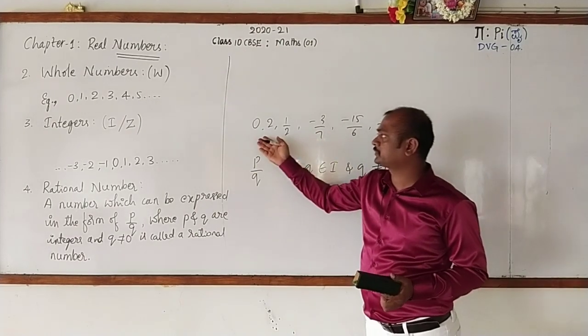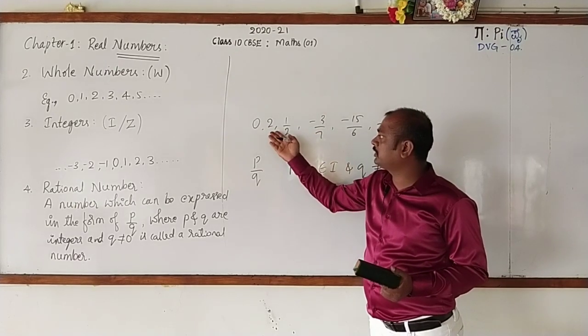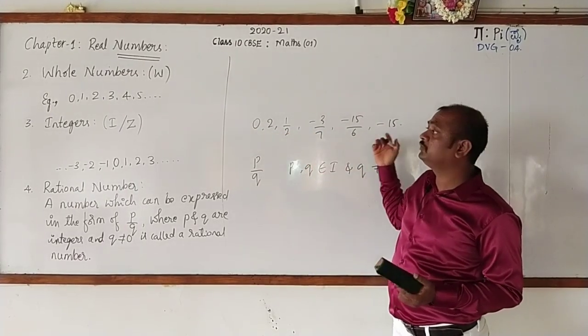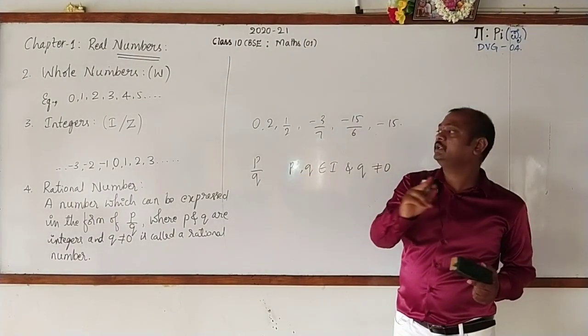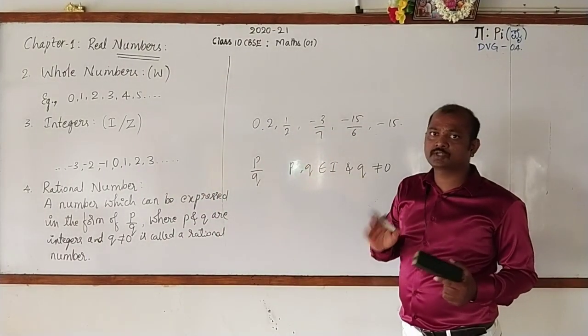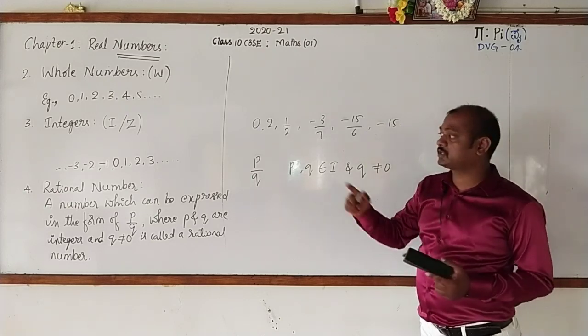Look at the board. Here, it includes natural numbers, whole numbers, integers. Hence, we can say that all natural numbers, whole numbers and integers are rational numbers. Understood? And one more thing you had learnt in your previous class with respect to rational number.